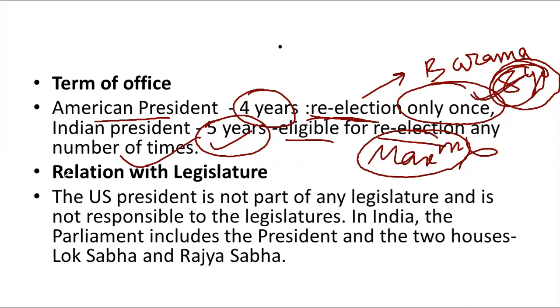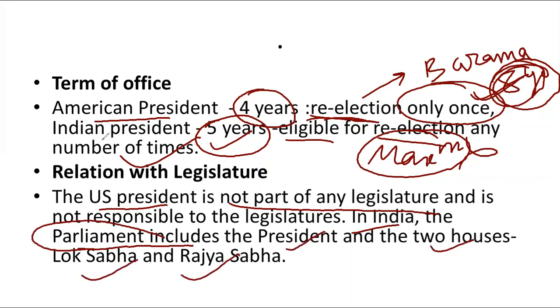Now talking about relation with legislature, the US president is not part of any legislature because the United States practices a rigid separation of powers. That is, there is a rigid separation between the legislature and the executive. Whereas in India, the president is part of Parliament, because the Indian Parliament consists of the President and the two houses, namely Lok Sabha and Rajya Sabha, whereas in the US, the President has no role to play with the Congress, that is, the House of Representatives and the Senate.